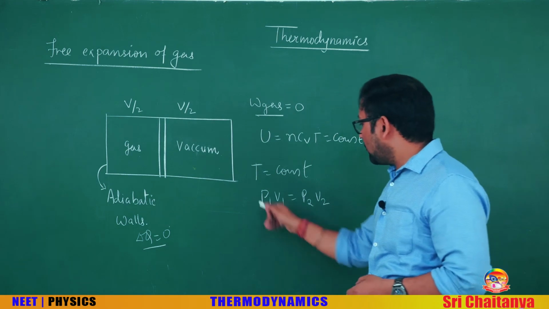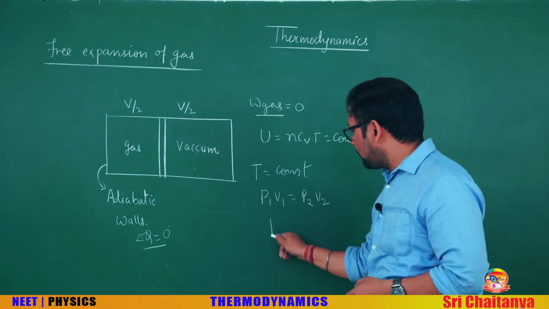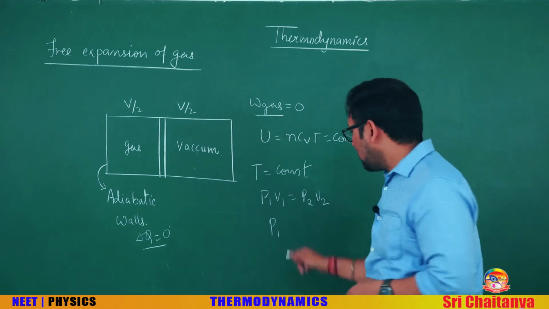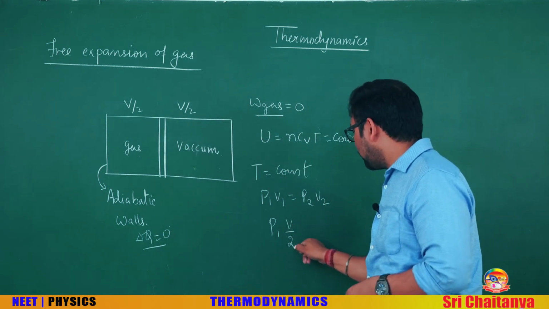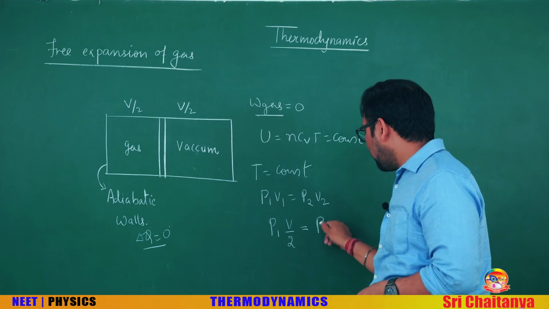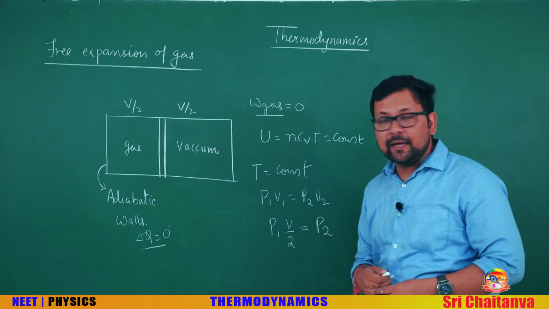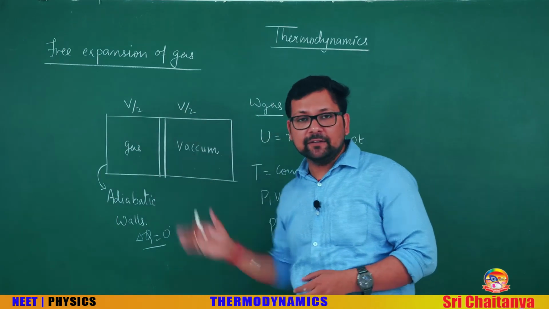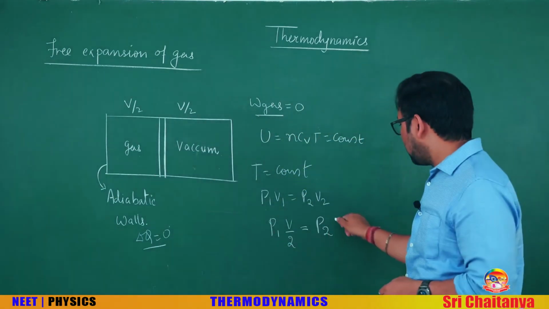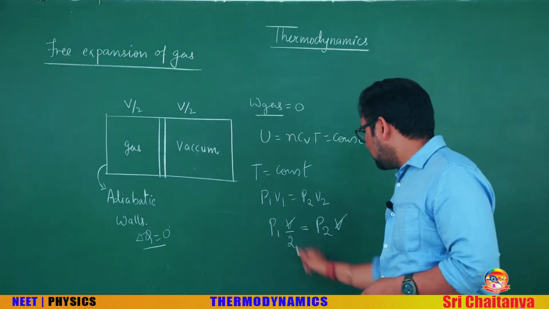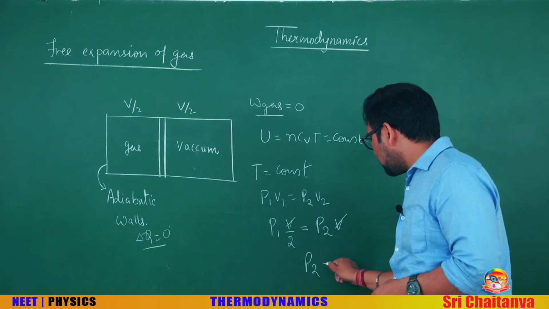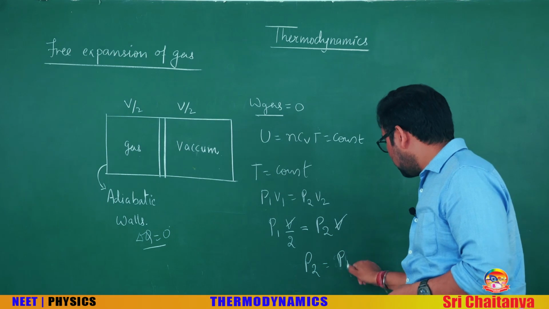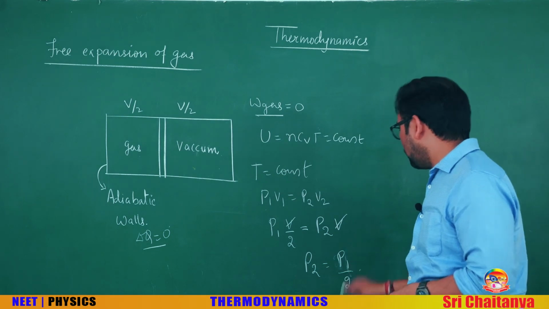So if the initial pressure is P1 and you can see the gas in half of the volume, so this is V by 2. P2, the final pressure, is to be calculated, and when the gas expands to the entire container, the volume becomes V. So we can calculate the final pressure as P1 divided by 2.